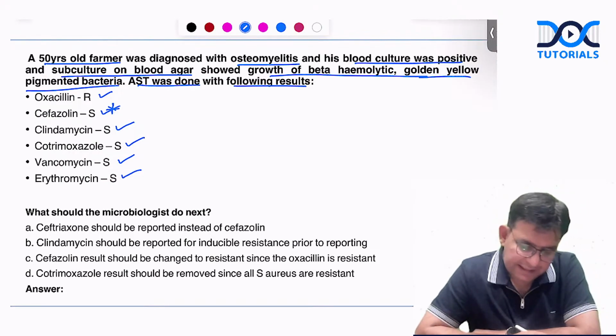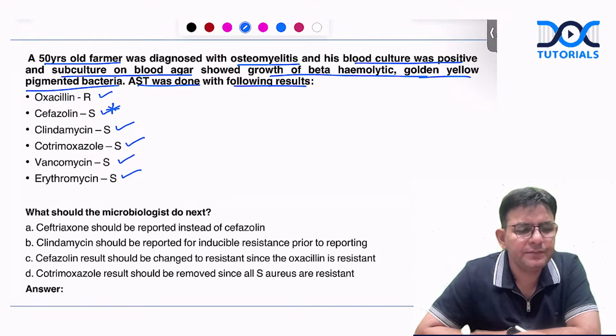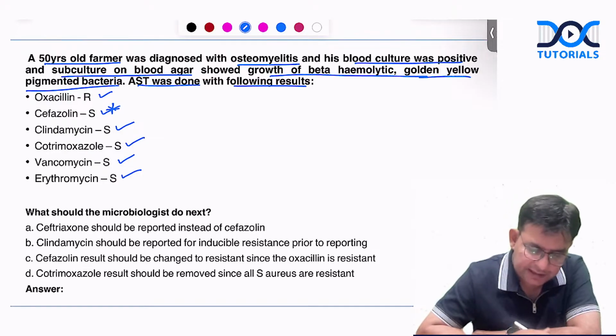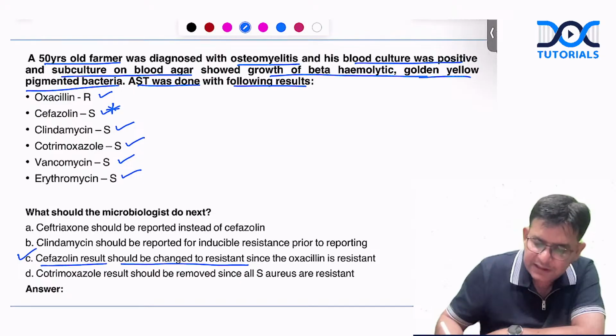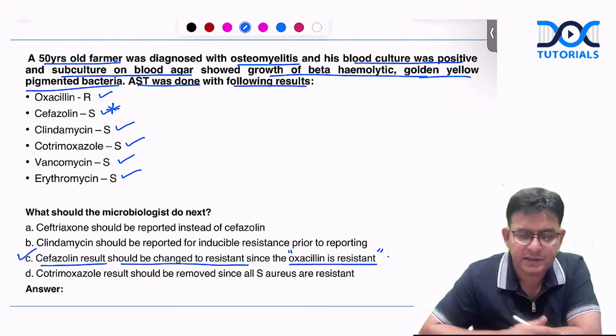SS have told C, Indu have told C, and Shri Sham also told C. Pooja also told C, and C is the answer. The cefazolin result should be changed to resistant since it is oxacillin resistant.